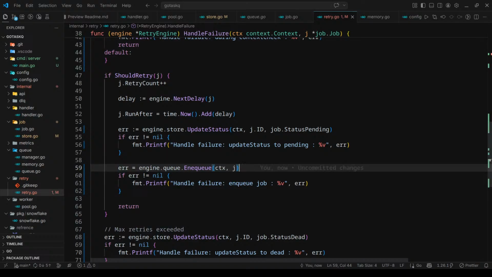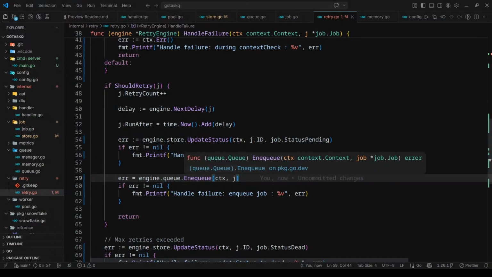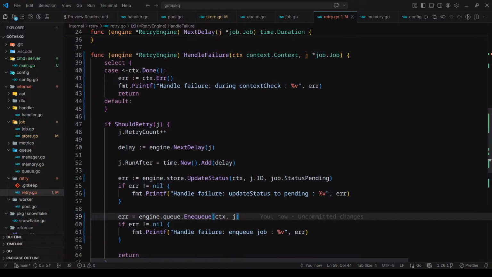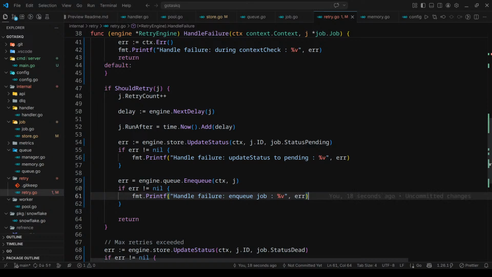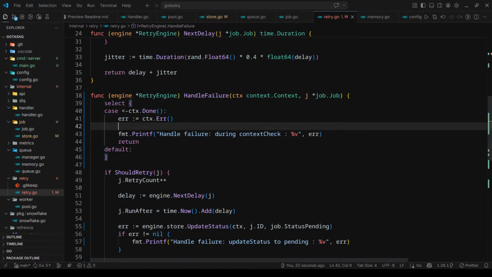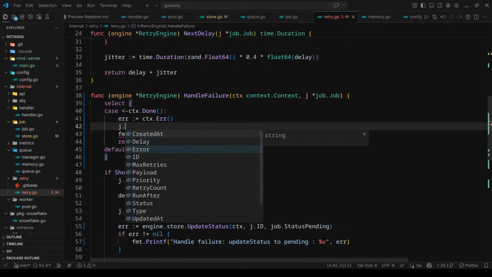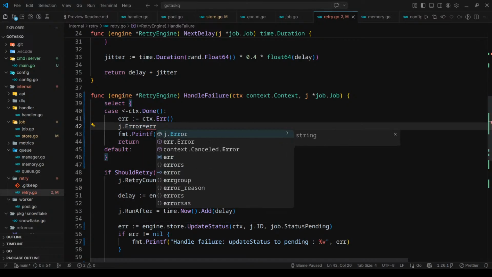Okay, what we were doing was updating the status to pending, we were enqueuing, and this can go into an infinite loop. What we should do is, I remember we have a j.error, so j.error equals err.